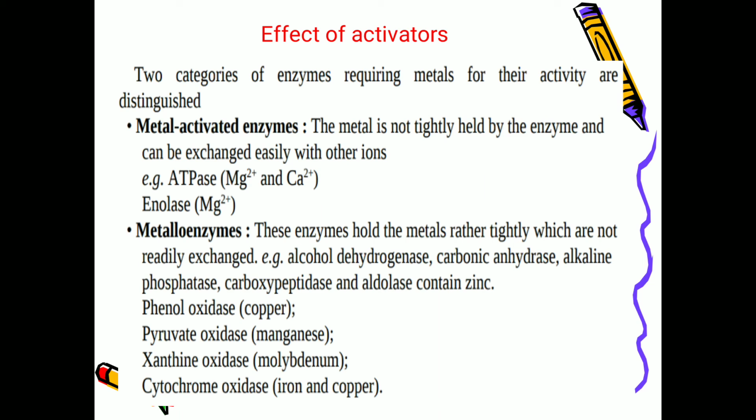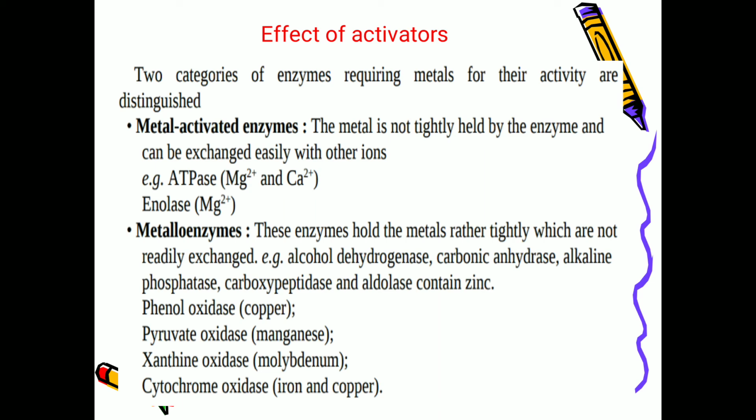Here the metal is loosely bound with the enzyme and it can easily exchange with the other ions. Examples are ATPase, which requires the cations Mg2+ and Ca2+, magnesium and calcium. And the other example is enolase, which requires the magnesium ion.